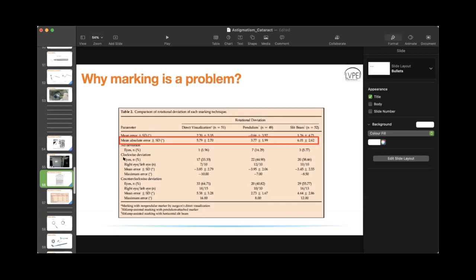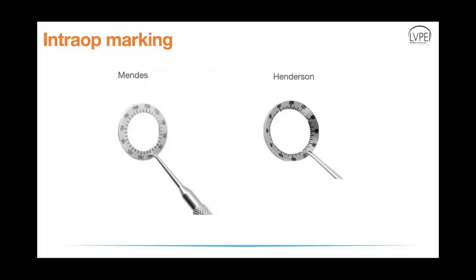You can use a flat degree gauge, as you can see here on the left side, called the Mendes degree gauge, or you can use a curved one called the Henderson. I much prefer the Henderson one because it has a matte finish surface, and it also is curved, so it reduces reflections from the microscope and is easier to see.